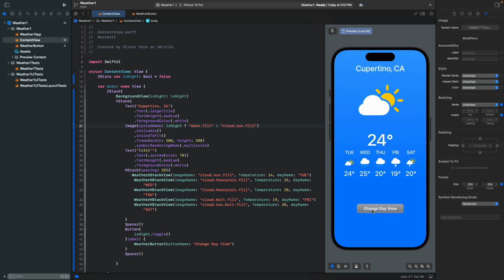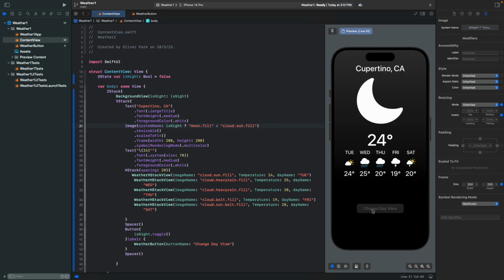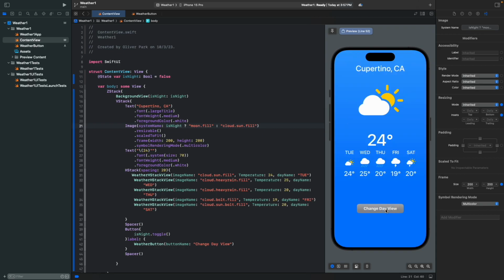Now if you click this Change Day View, when it's night mode, it's gonna change to the moon image, and when it's light mode, it's going to change to cloud.sun.fill. So this is the end of our course, and if you guys have any questions, just leave a comment down below.